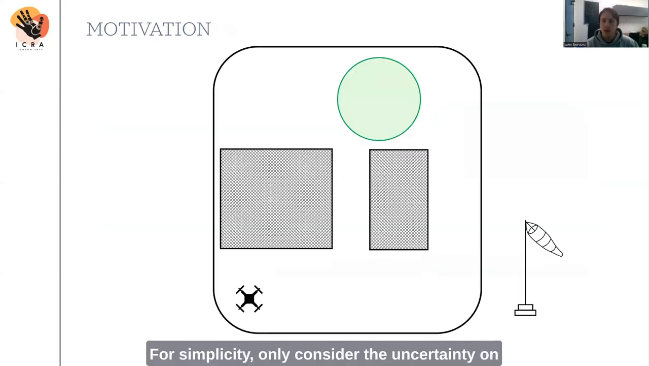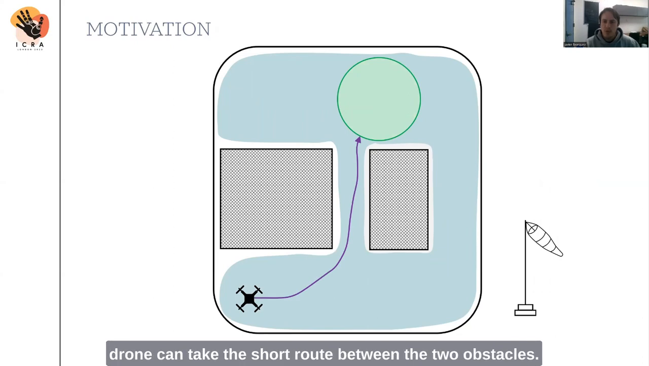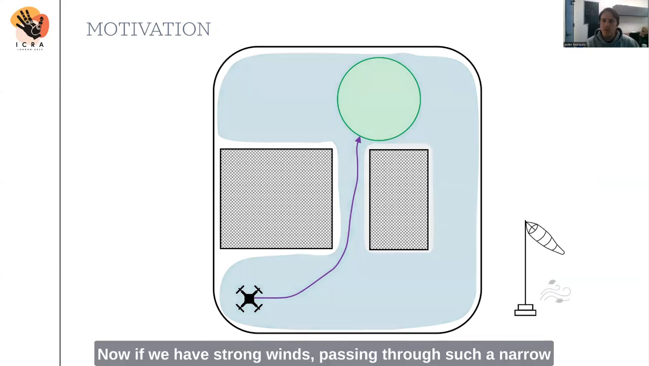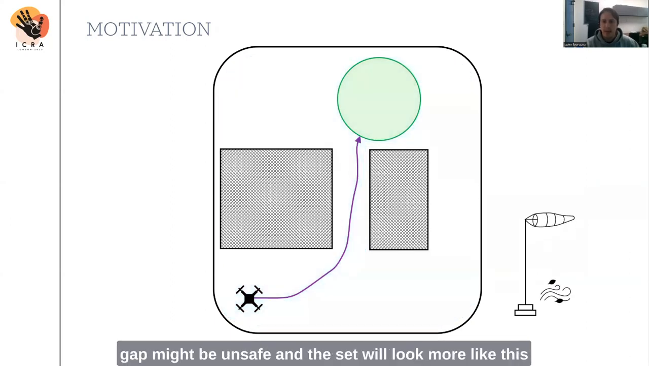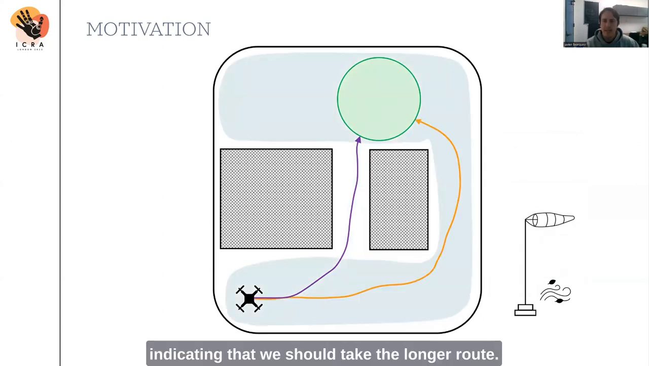For simplicity, only consider the uncertainty on the speed of the wind blowing. In this scenario, we want to reach the green target, and for no wind speed, we can imagine that the states that can reach it safely are the ones colored, and that the drone can take the short route between the two obstacles. Now, if we have strong winds, passing through such a narrow gap might be unsafe, and the set will look more like this, indicating that we should take the longer route.